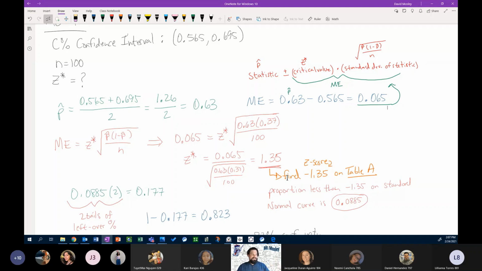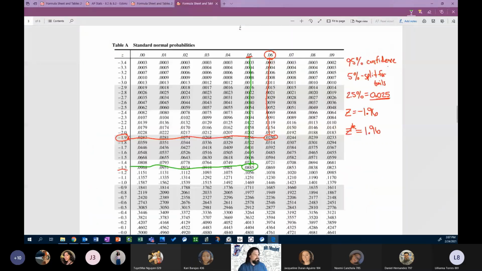So I need to take that z star, convert it to a z score. So I throw a negative sign on it, and I find that value on table A. I go to negative 1.35 on table A, trace that to the interior, and we get a proportion. The proportion less than negative 1.35 on a standard normal curve is 0.0885. Let's see, I think I still have this here. Yep. We can see that here. I go to negative 1.35, 0.05, trace that to here, and we get 0.0885.